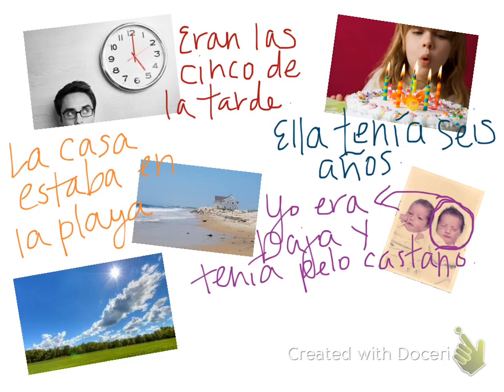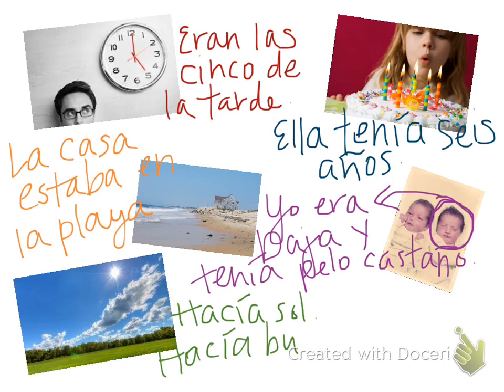Next one we have is weather. Maybe it was sunny out. Maybe you're setting the scene for an awesome story. Hacía sol or hacía buen tiempo. So once again we have the imperfecto here.